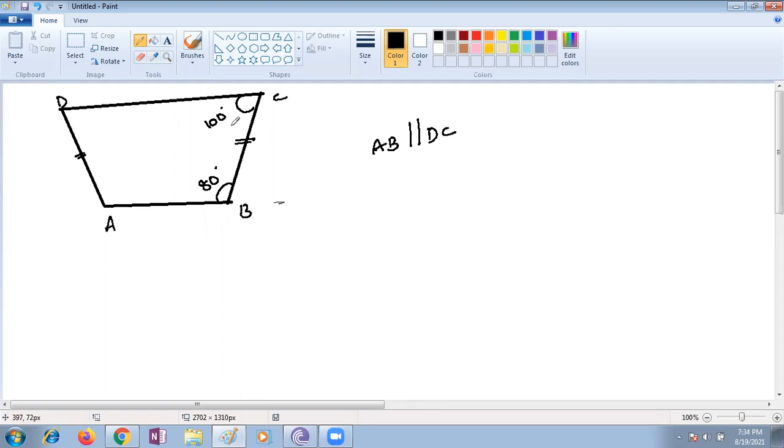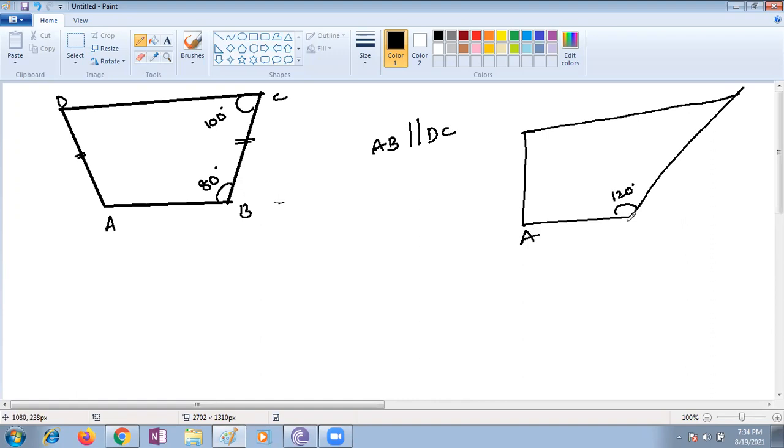Next, the same case, another trapezium is given like that. Let me draw the other trapezium too. This is another trapezium given. Here the angle 120 is given. In this trapezium, they're asking first, is this a trapezium or not? The second question is, which two of its sides are parallel?